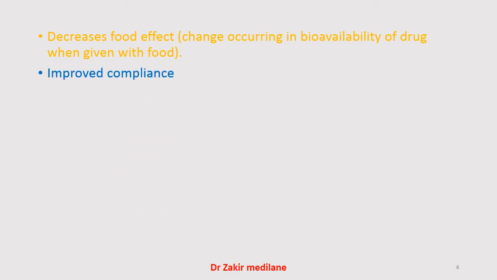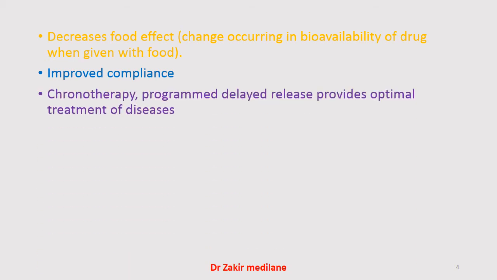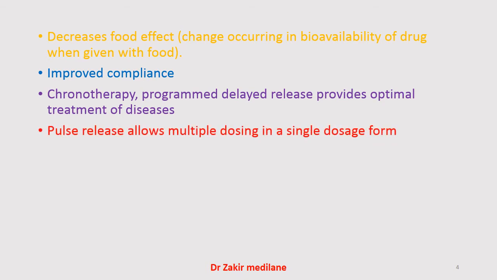Now improved compliance. Compliance means patients well accept this type of drug delivery system. They are very much recommended towards this type of drug delivery system. Coming to the next advantage, chronotherapy: programmed delayed release provides optimal treatment of diseases. Pulse release allows multiple dosing in a single dosage form, meaning we can give more than one dose, though it is not required. Even so, if you want fast recovery, multiple dosing is also possible in this type of drug delivery system.